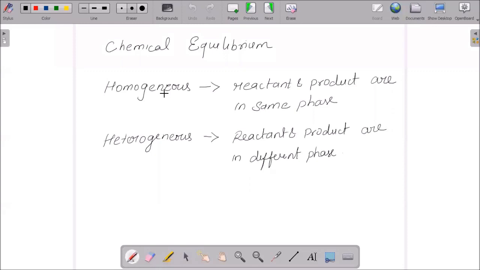The equilibrium constant will have a definite value for each reaction, and this value will remain the same as long as the temperature remains constant. For a reversible reaction, the K value will also reverse, and the value of K is independent of catalyst.